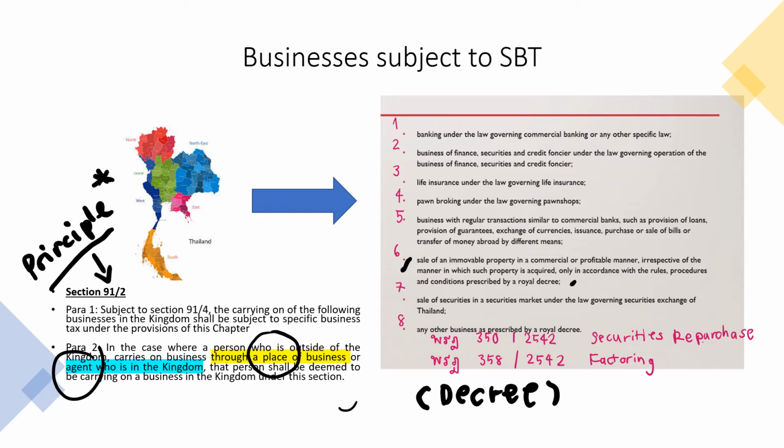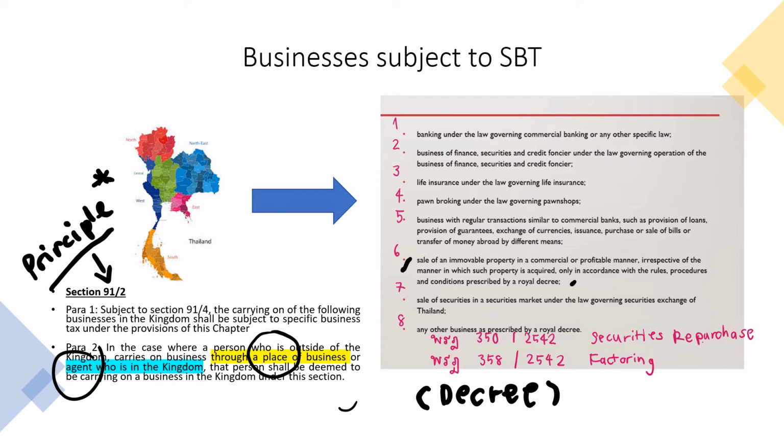So now let's have a look at what types of businesses are subject to specific business tax. At present, there are only 8 types of business that the law says must pay specific business tax. We will look at them one by one later, but in the big picture, the first is, for example, banking business under the law governing commercial banking and other specific laws, like in Thailand, the Banking and Finance Act.